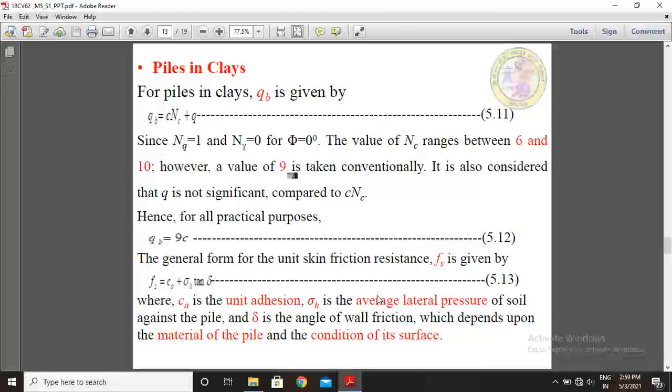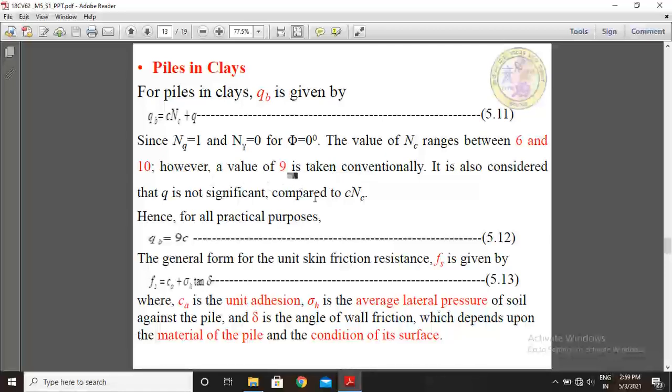Next, for clay soils. For piles in clay soils, the ultimate pile capacity is given by the following equation: QB equals CNC plus Q. Since NQ equals 1 and N gamma equals 0 for phi equal to 0 degree, the value of NC ranges between 6 and 10.